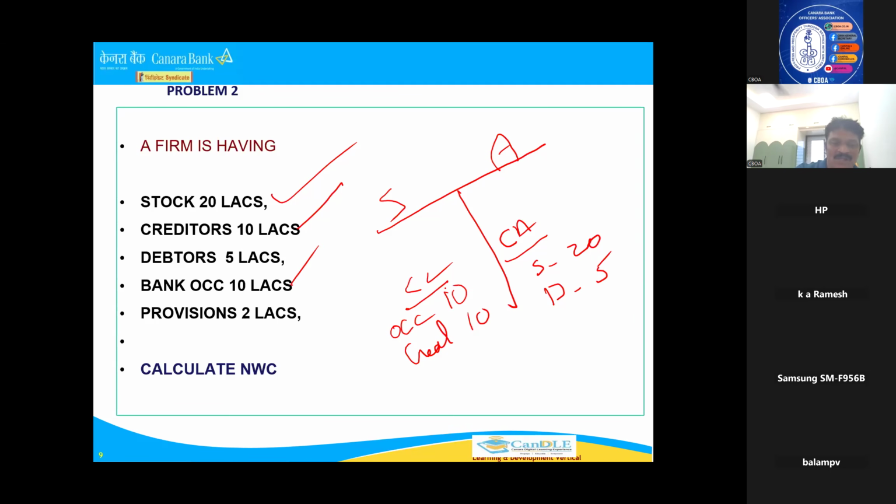Now the last one is provisions. Provisions always come under current liability, 2 lakhs. So this is 22 lakhs current liability. Current assets are 25. If you want the current ratio, 25 by 22. If you want NWC, 25 minus 22. What is the question asked? Calculate NWC. 25 minus 22. Answer is 3 lakhs. Over.